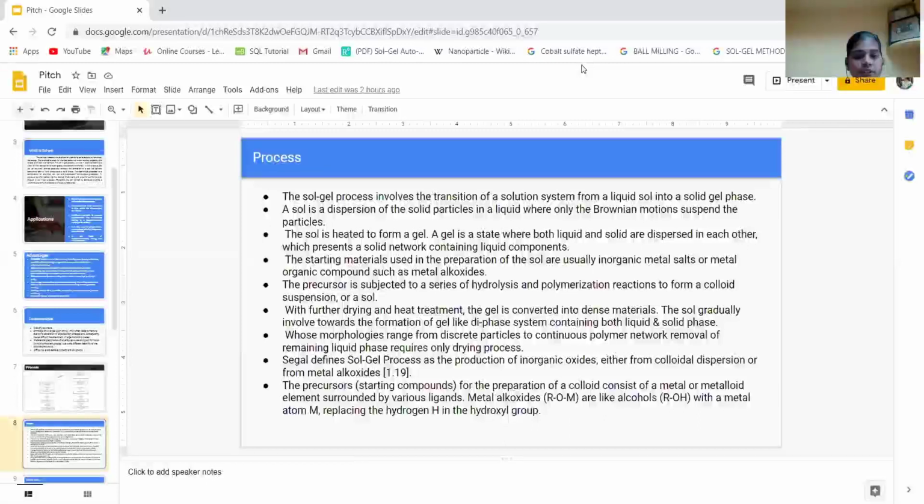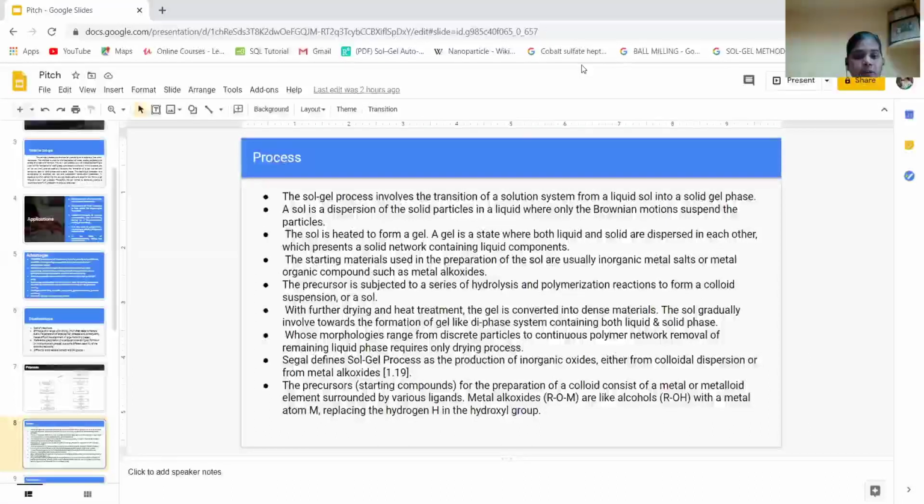The sol is heated to form a gel. A gel is a state where both liquid and solid are dispersed in each other, which presents a solid network connecting the liquid component. The starting materials used in the preparation of the sol are usually inorganic metal salts or metal organic compounds such as the metal alkoxide.